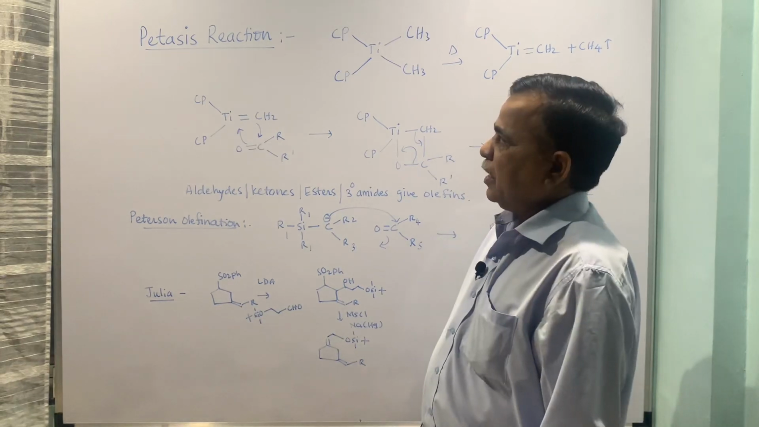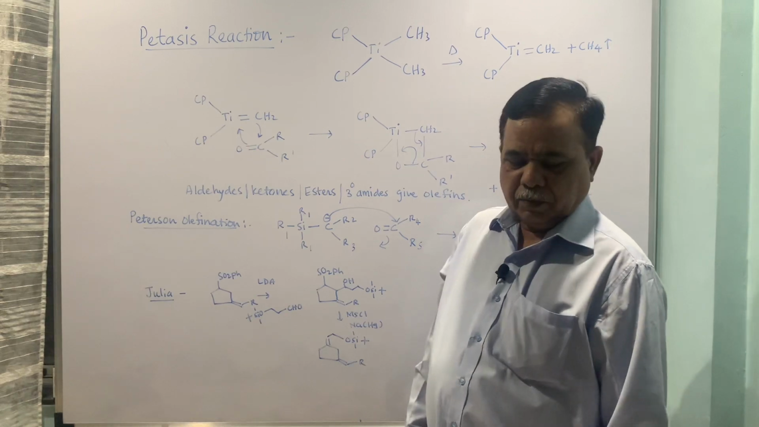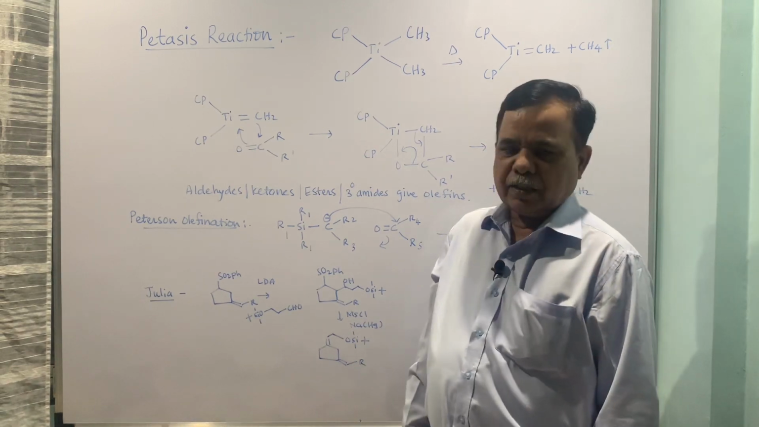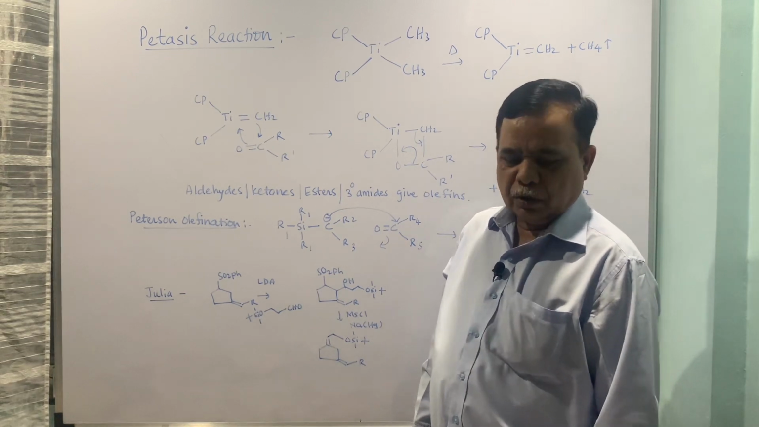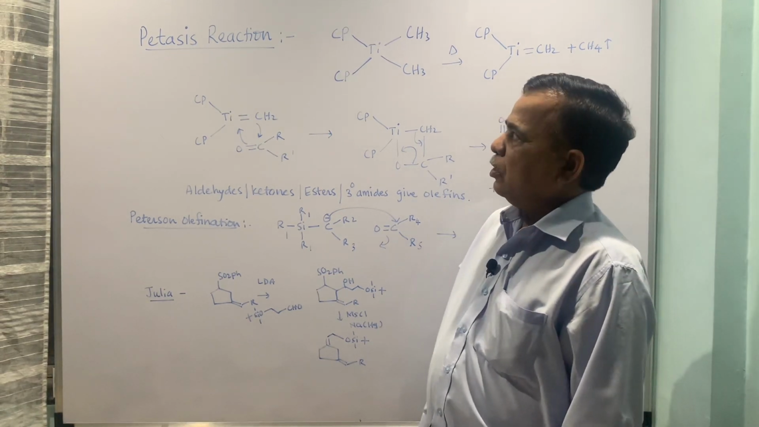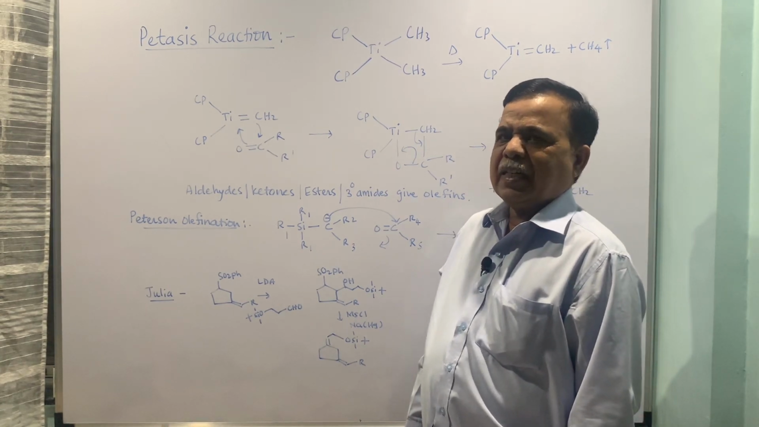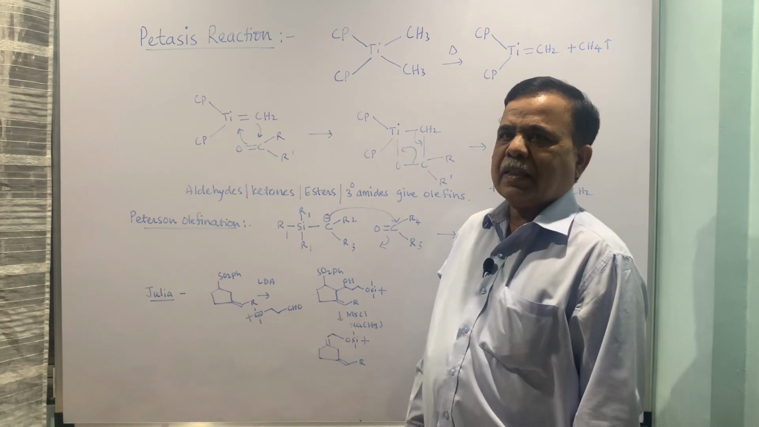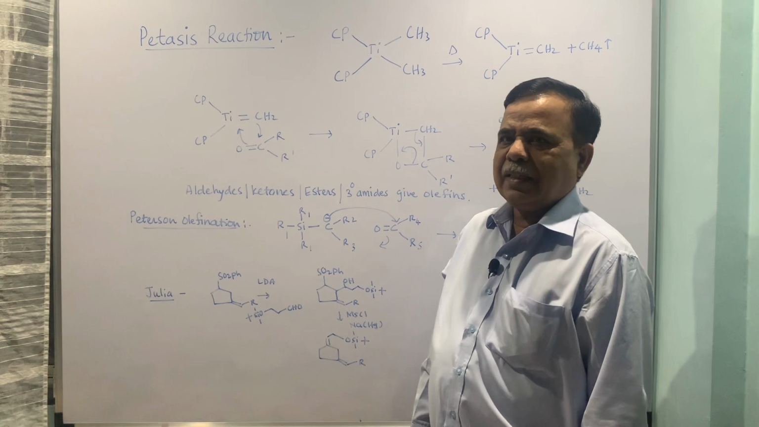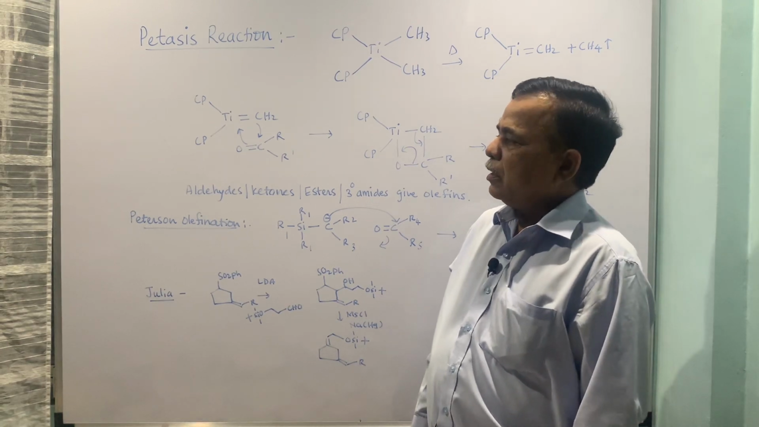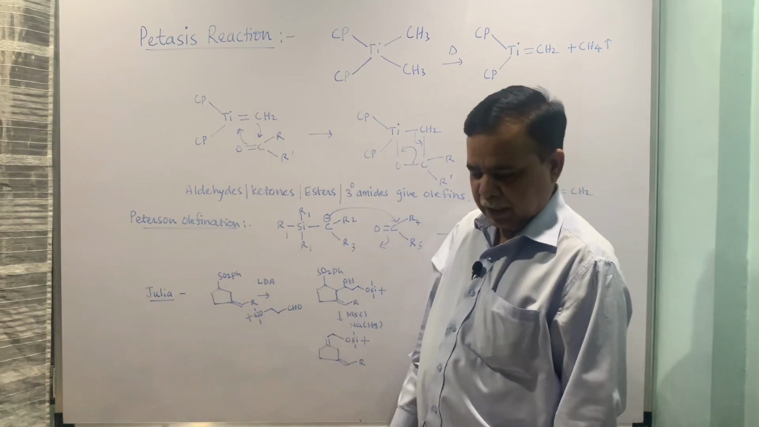And welcome once again for this lecture. So last time we have seen a few reactions of converting aldehydes and ketones into alkenes. Today we will see some specific reactions wherein aldehydes, ketones, esters, amides even can be transformed into alkenes or olefins using some reactions. One of the reactions is the Petasis reaction.